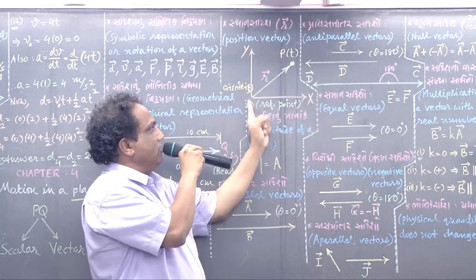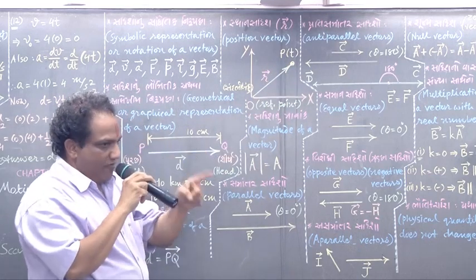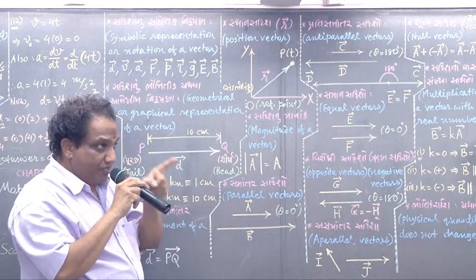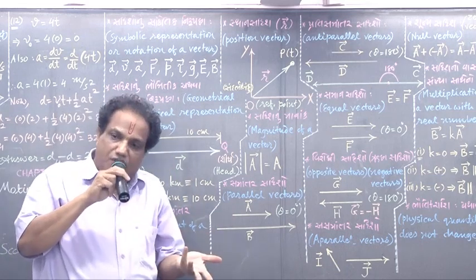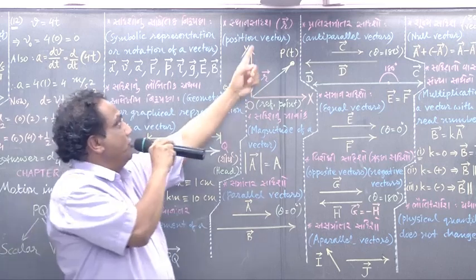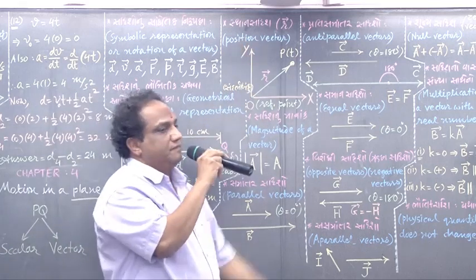Any vector which determines the position of a particle is known as its position vector.